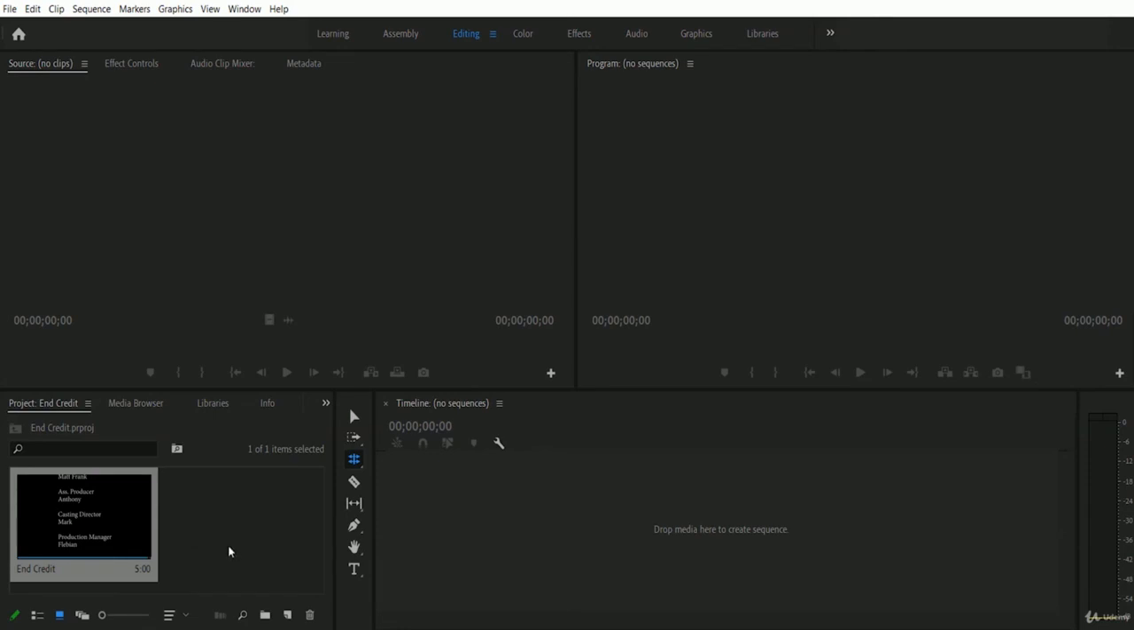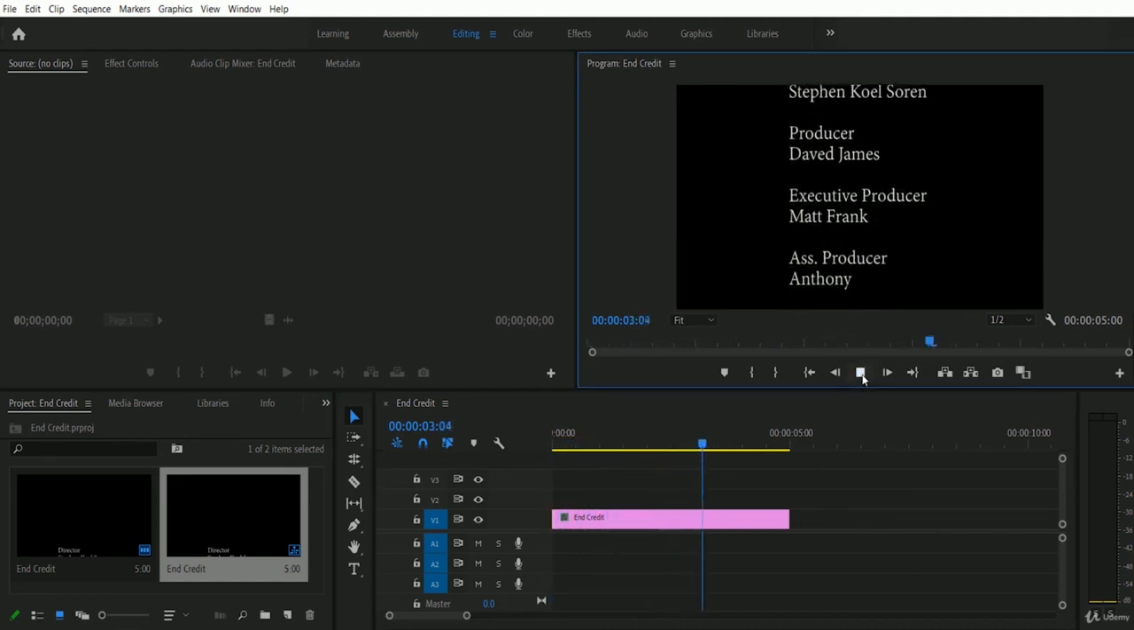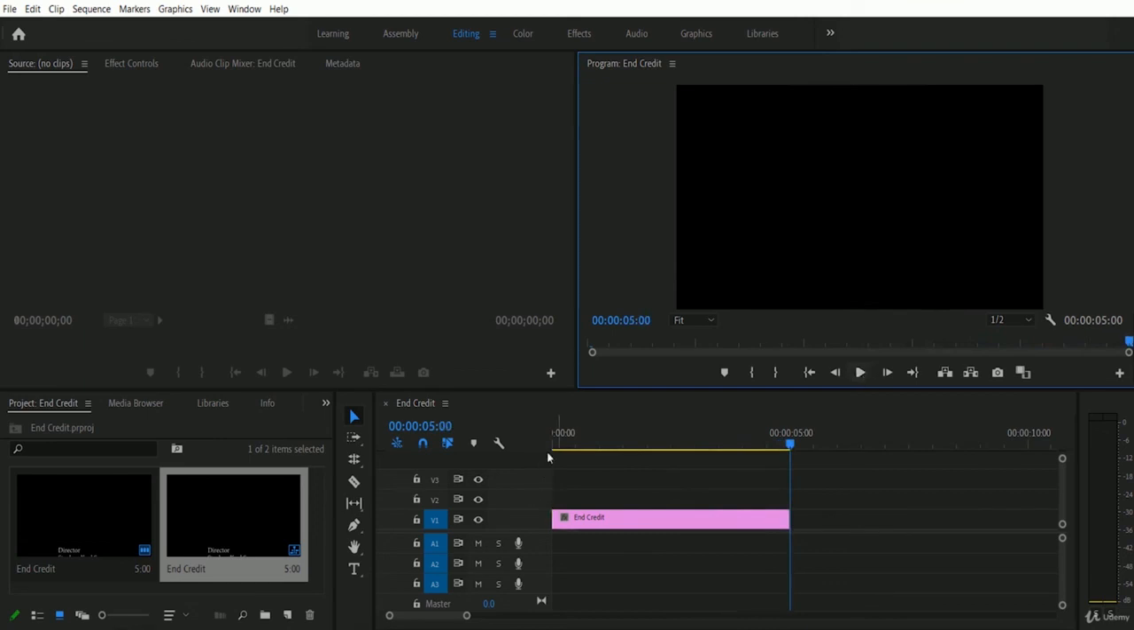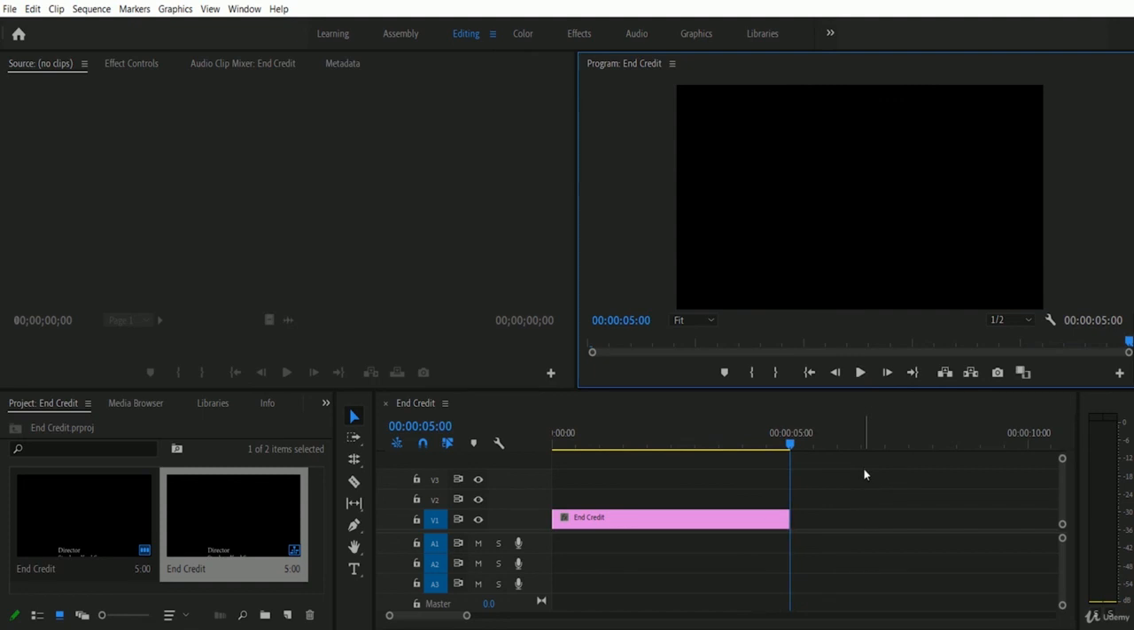So let me close this tab, and you will have the end credit in your project panel, and you just have to drag and drop this end credit to our timeline. So let's place this end credit on our timeline. You just have to drag and drop it, and here is our end credit. Let me use the selection tool here, and let me play this one. So here is the play option. Cool, a nice end credit is added over here. Let me play once again. So this is the quite simple method for creating end credit in Adobe Premiere Pro.